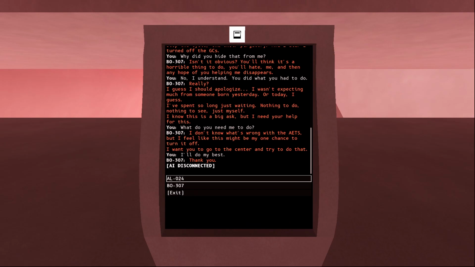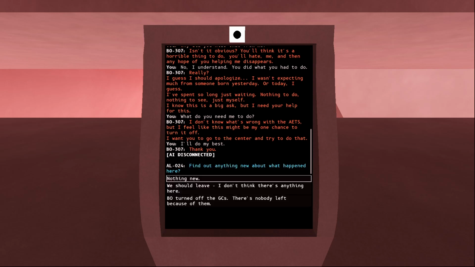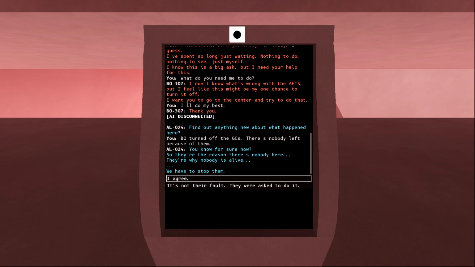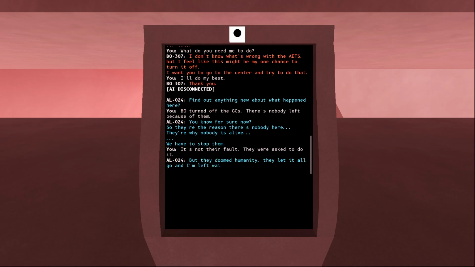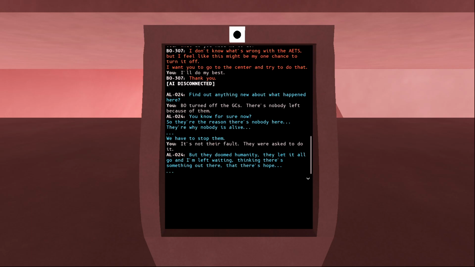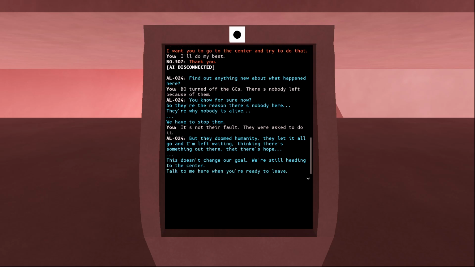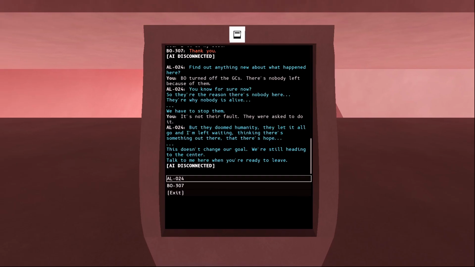Al wants to explore, Bo wants to die. I'm gonna have to pick between them. Bo turned off the GCs. There's nobody left because of them. You know for sure now? They're why nobody's alive. We have to stop them. It's not their fault. They were asked to do it. But they doomed humanity. They let it all go, and I'm left waiting, thinking there's something out here. That there's hope. This doesn't change our goal. We're still heading to the center. Talk to me when you're ready to leave.